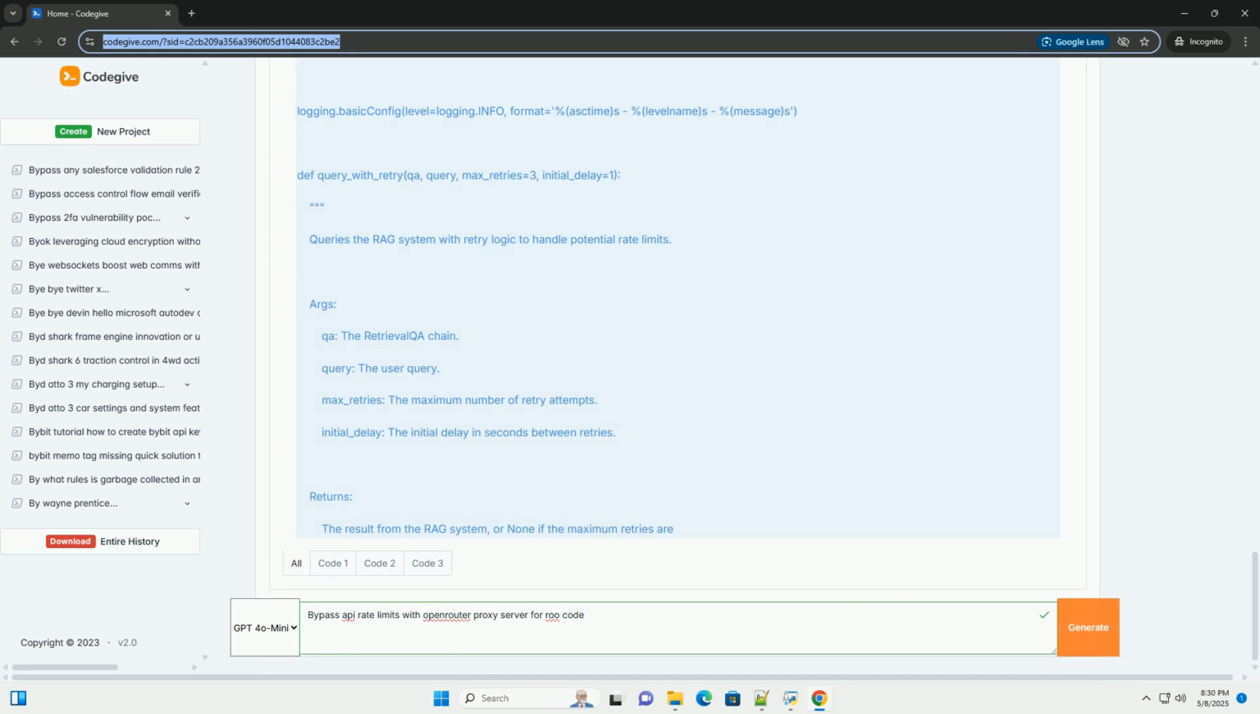Cost optimization. OpenRouter can help you find the most cost-effective LLM for your specific needs, reducing your overall expenses. Future-proofing. OpenRouter allows you to easily switch between different LLM providers as new models and technologies become available. Conclusion.